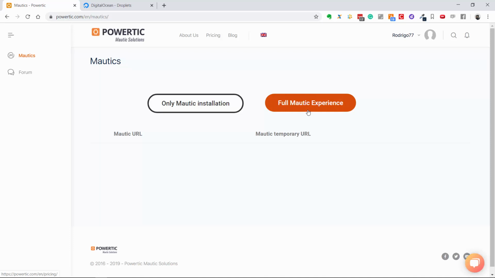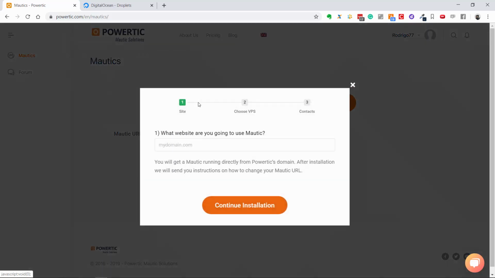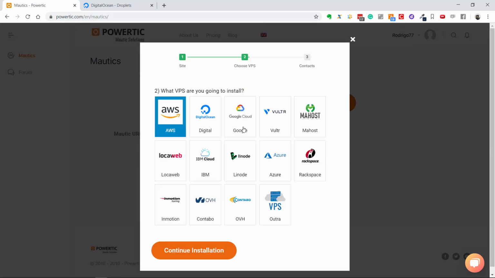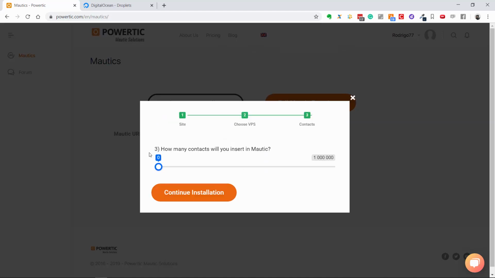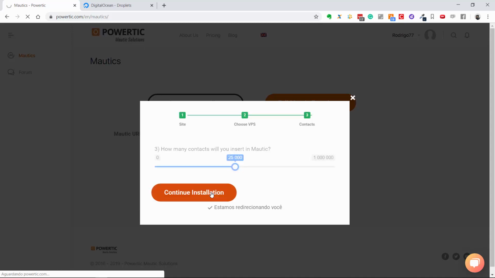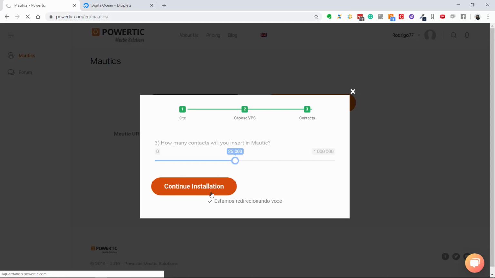One way is installing Mautic on our host, and the other is installing in your own VPS. Click here. So put your domain, for example, Mautic.com. So pick your VPS, for example, DigitalOcean, and select the number of contacts you need. And now we will generate a code, and you're gonna use this code to install Mautic on your VPS. So we are redirecting you.